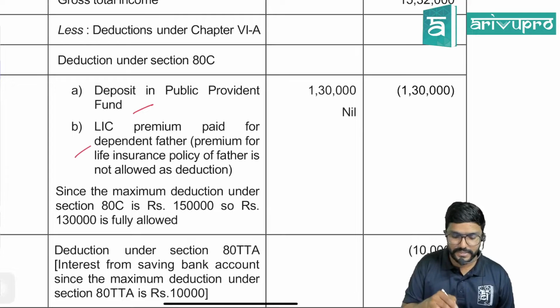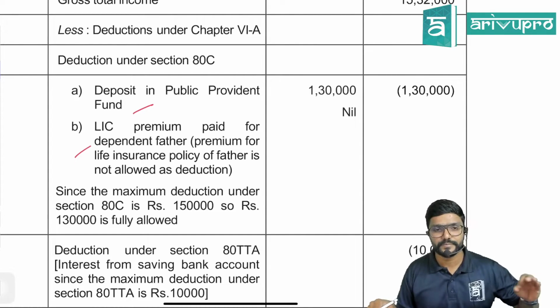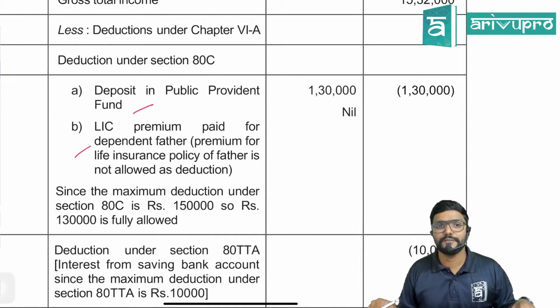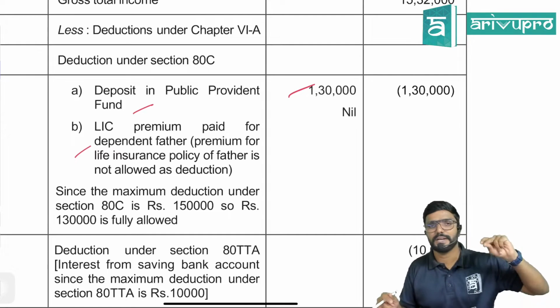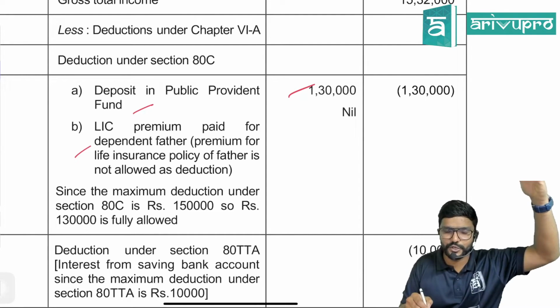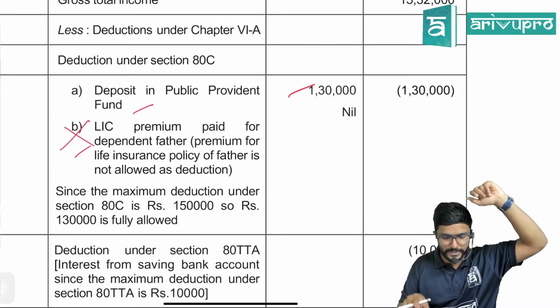Then what about the LIC premium? I already explained it. LIC premium paid for a dependent father, premium for life insurance policy of father, is not allowed as deduction. Since the maximum deduction under section 80C is 1,50,000, 130 is allowed. Full 130 you can claim. For father, whatever life insurance premium you are paying, you cannot claim it.